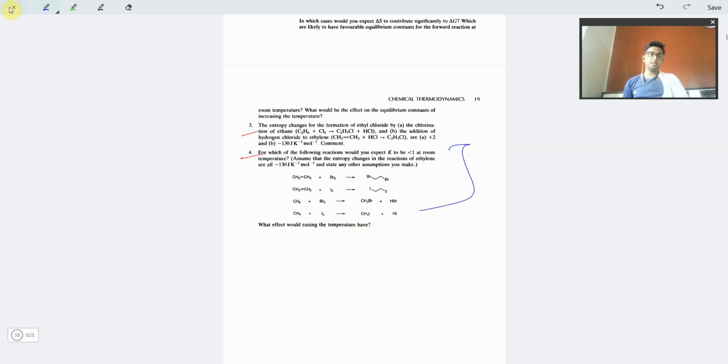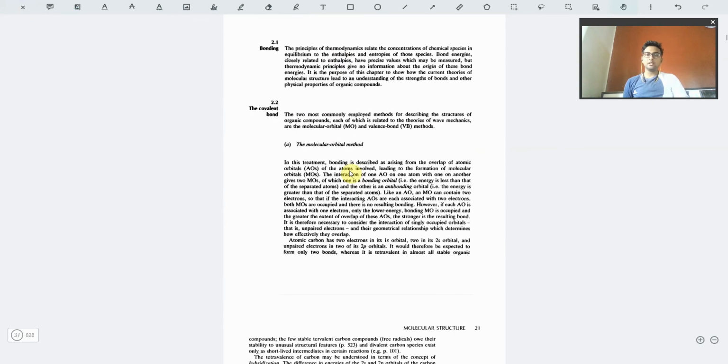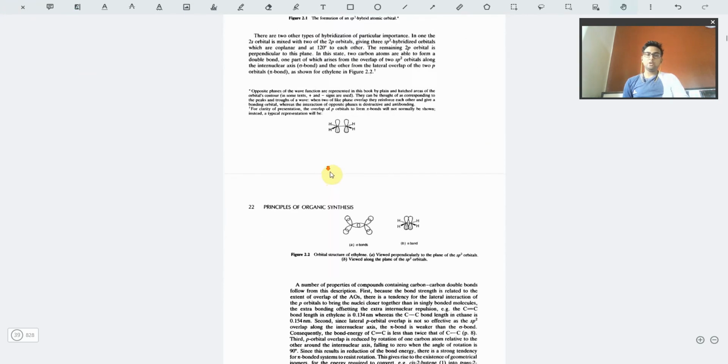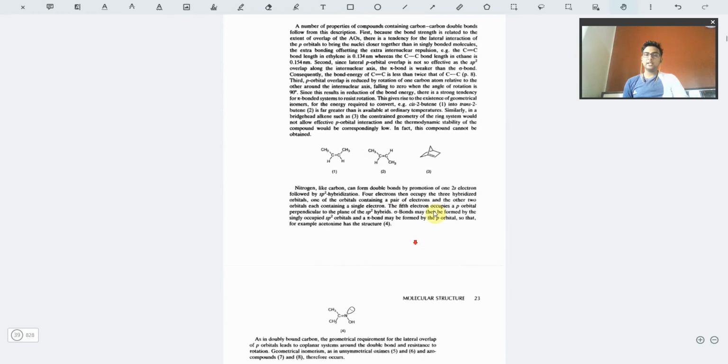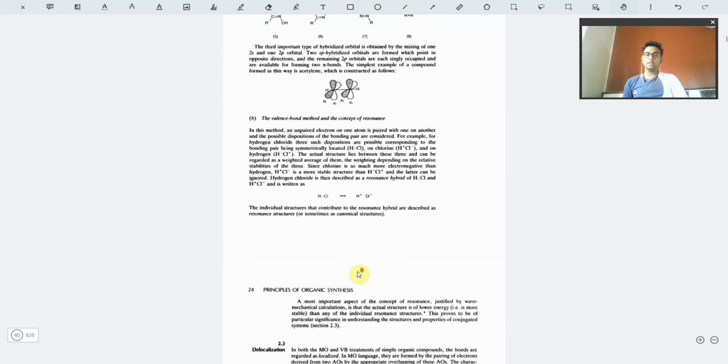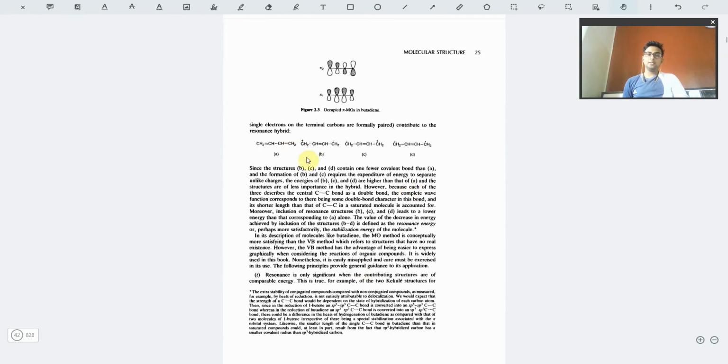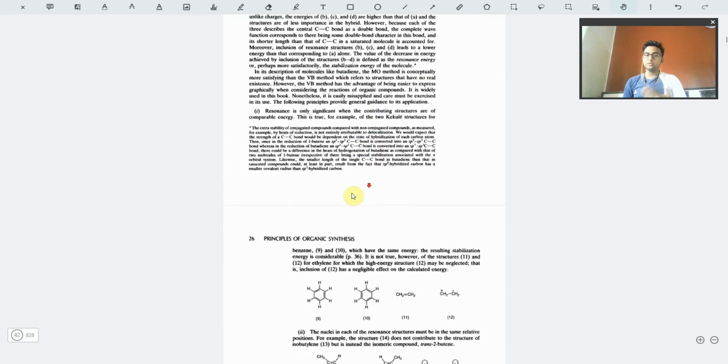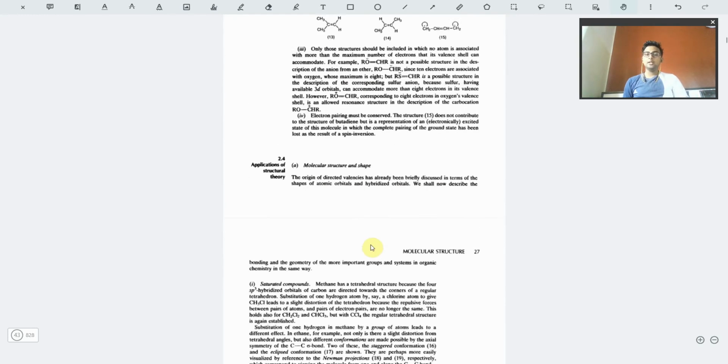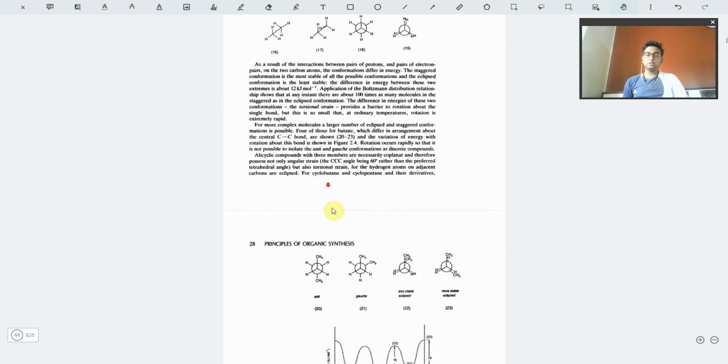Then we have the molecular structure. We have the p orbital diagrams, how p orbitals overlap, and what kind of structures are formed. Then the free radicals that are formed, the carbocation carbon, and how resonance is formed. These kinds of things are given quite properly.